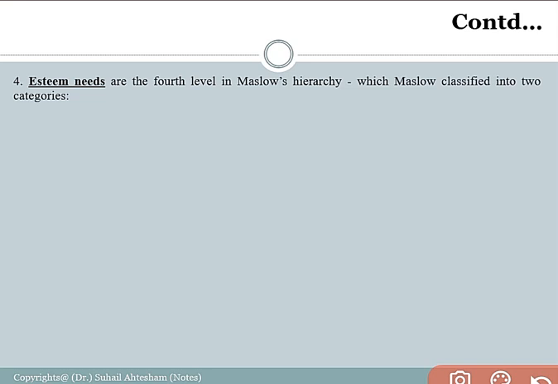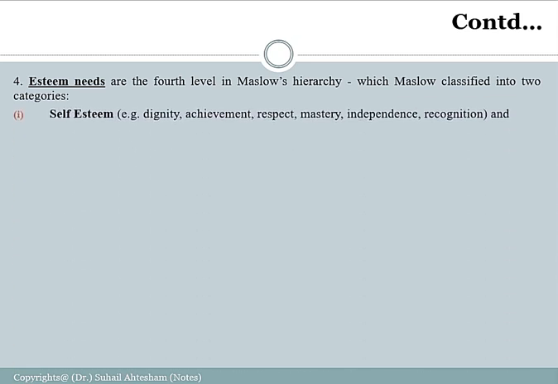Esteem needs are the fourth categorization or fourth level of Maslow hierarchy need, which Maslow classified into two categories. Right. So there are two subdivisions of esteem needs, which are first, self-esteem. Self-esteem is related to achievement of needs like dignity, achievements, respect, mastery, independence, and recognition. Right. So these are the individual or self-esteem needs which an individual person deserves from the society.